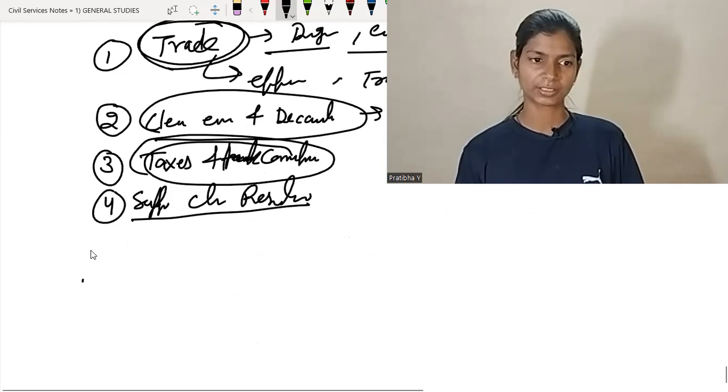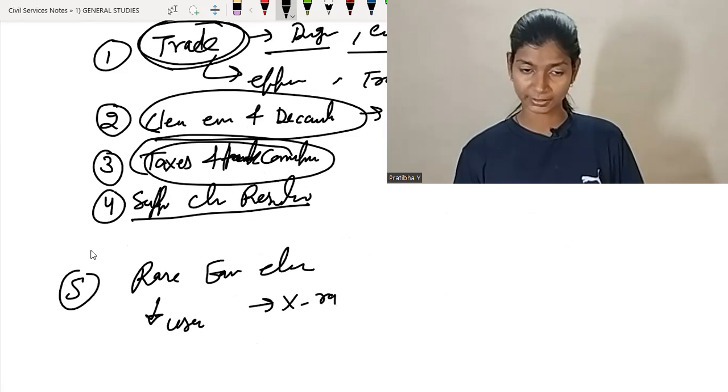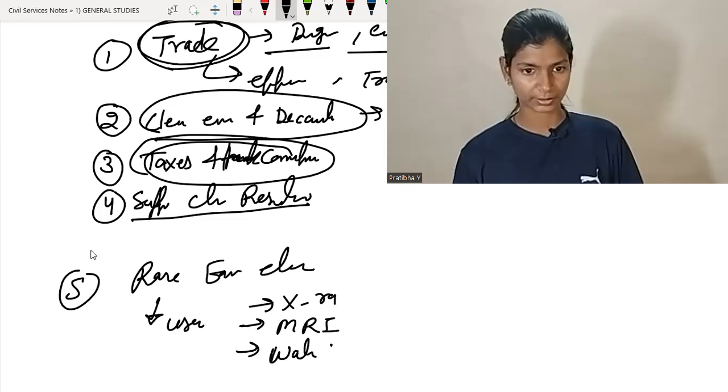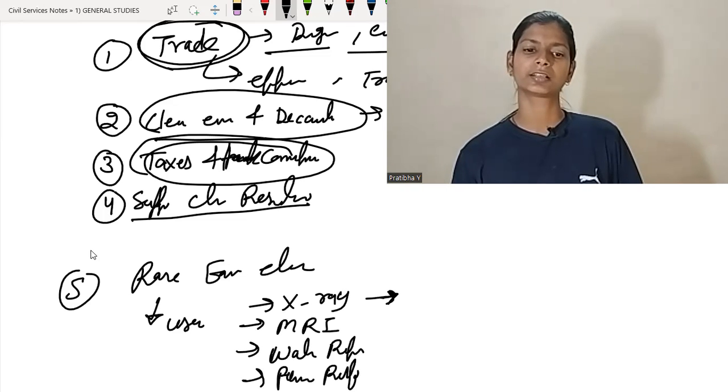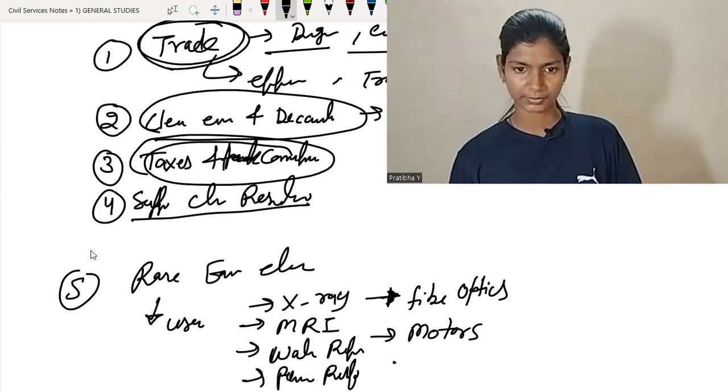And the fifth one is rare earth elements. In this topic, earlier I talked about their usage: in X-ray, in MRI, in petroleum refining, in other areas like fiber optics, in motors, sensors, and capacitors.